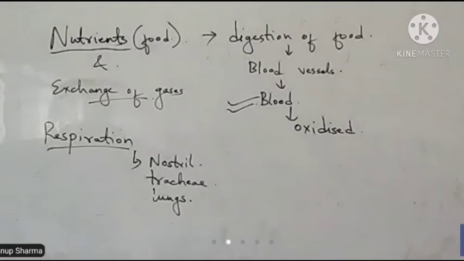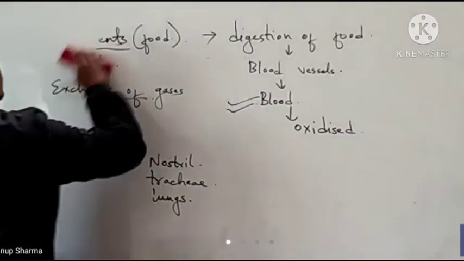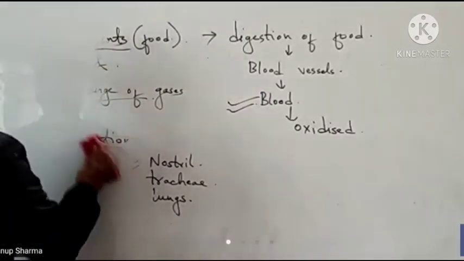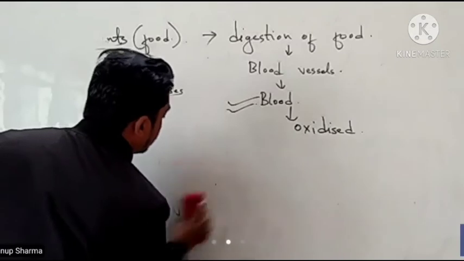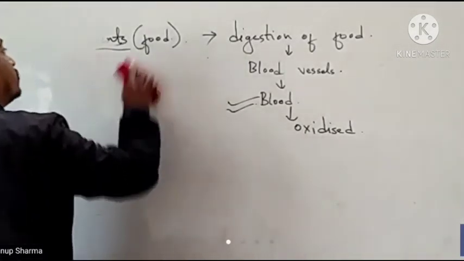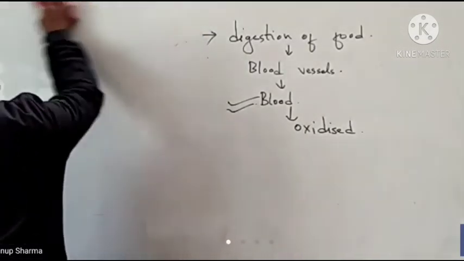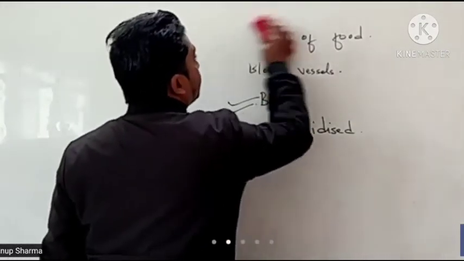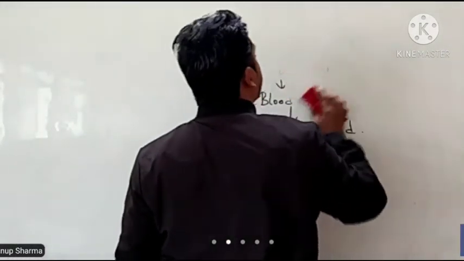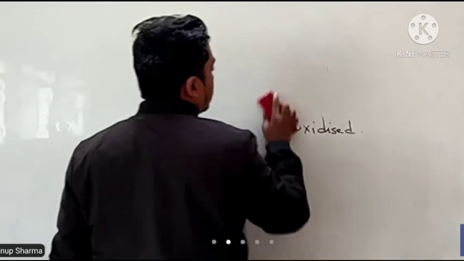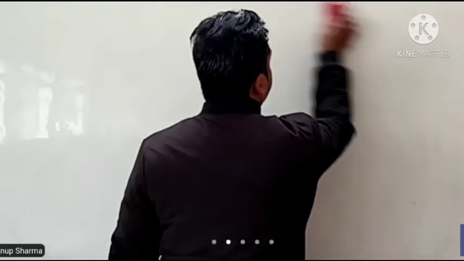Now let's move to another part, that is blood vessels. Blood vessels means the path by which all the nutrients and all the gases are transported.